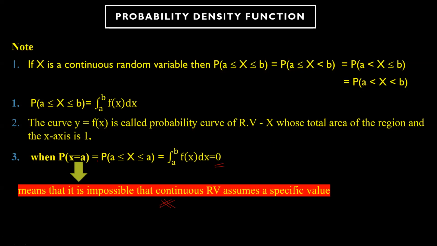How will you write this part? A to A. I'm sorry, this is a mistake here. You will get A to A here. So whenever you find the integration from A to A, you will get 0, or from B to B. Any specific value, it will always be 0.